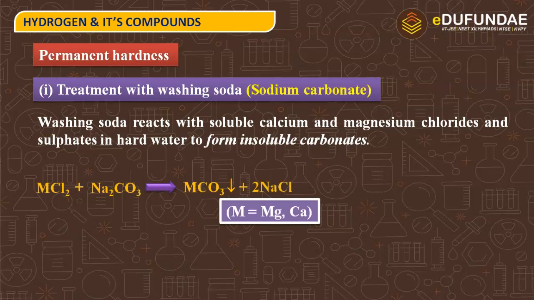And metal over here is magnesium or calcium. Next is metal sulfate. When it reacts with sodium carbonate, it gives metal carbonate and sodium sulfate.